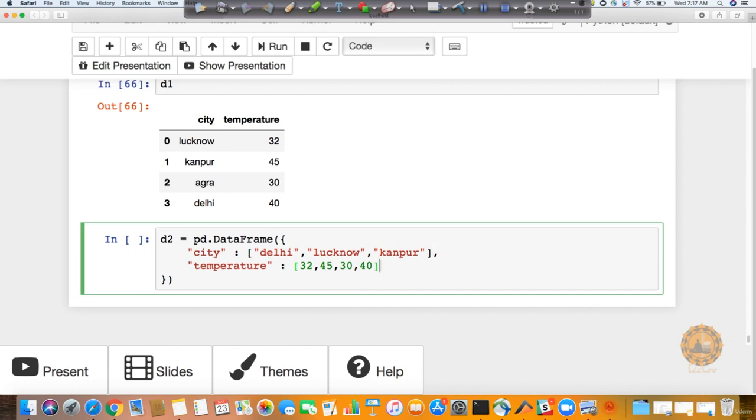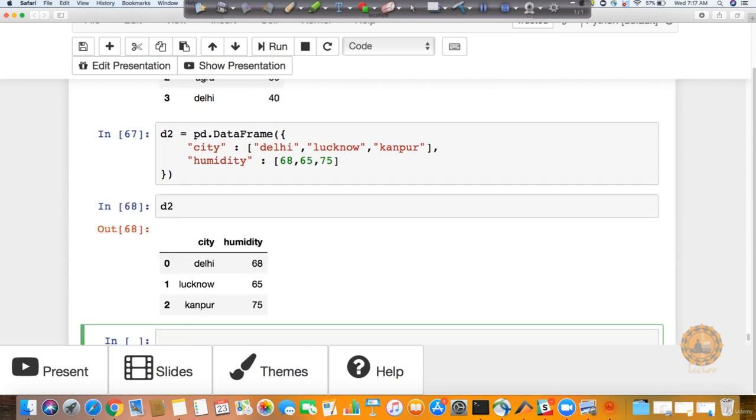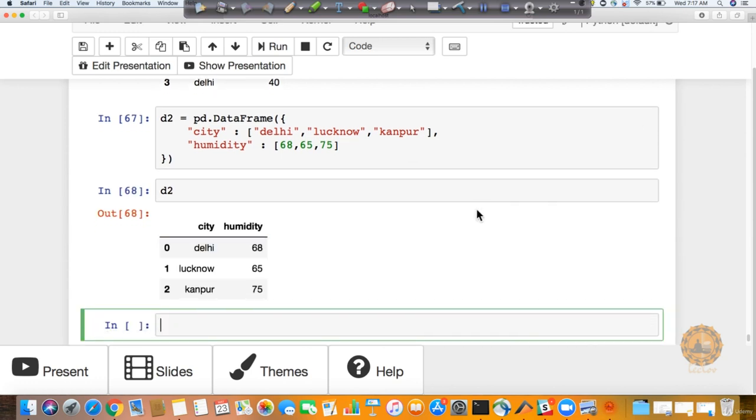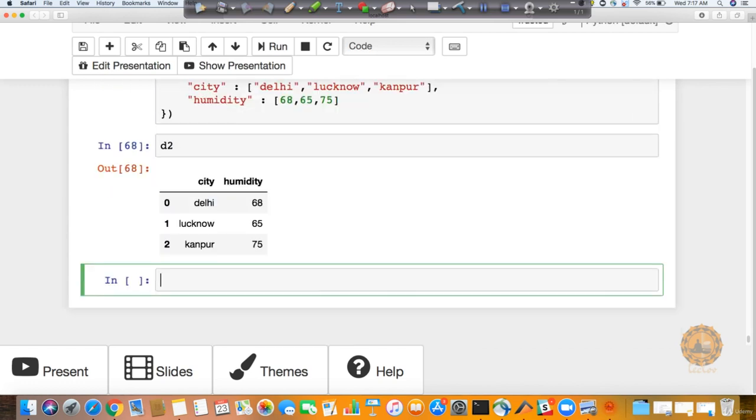Further to that, instead of using temperature, let's use another column name called humidity. Now let's keep some values for it. Let's say I'm going to define my values as 68, comma 65, comma 75. So I have created two data frames, D1 and D2. Now I'm going to merge them based on some key. If you look at both the data frames, I have a city column which is common to both. So how do we merge these two data frames?